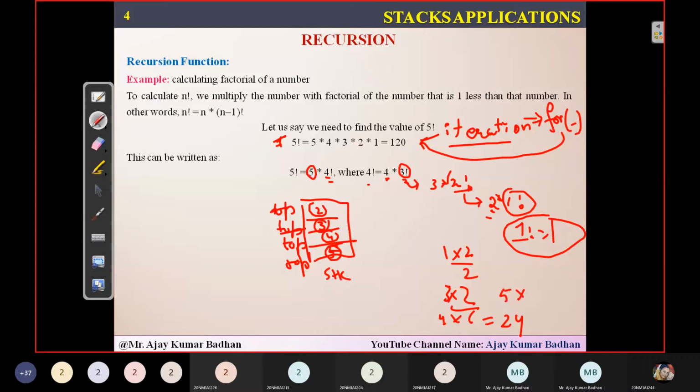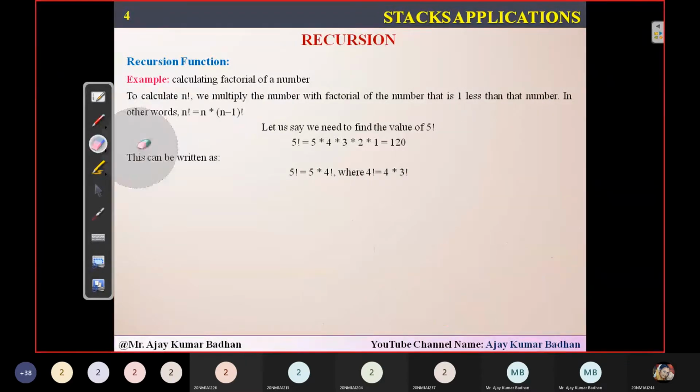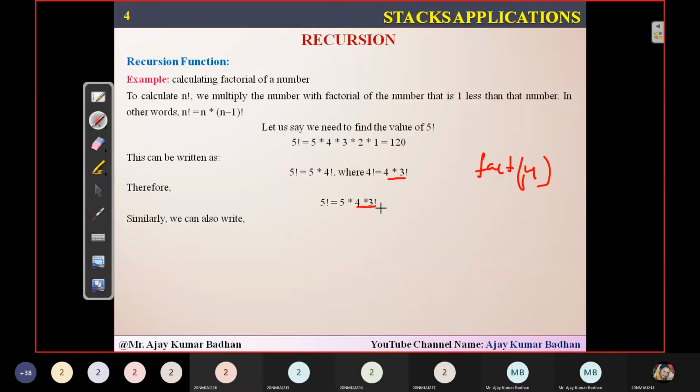See here, 5 into 4 factorial the first time. I will show this with the help of a program so that it becomes easy for you to understand. So this is how we can write it. The first time when you're calling a recursive function, this is 5 into 4 factorial. And the second time when you're calling the function, you will have fact of 4, that is 4 factorial, and 4 factorial is nothing but 4 into 3 factorial. And in this case, you'll be calling fact of 3. So you'll be getting something like 5 star, 4 star, 3 star, 2 factorial.